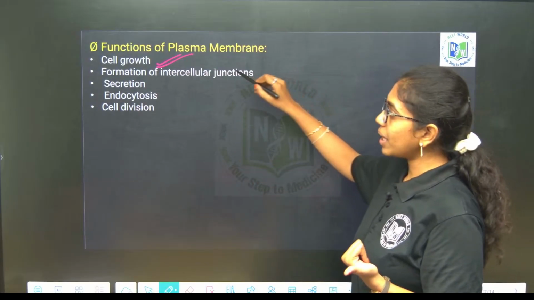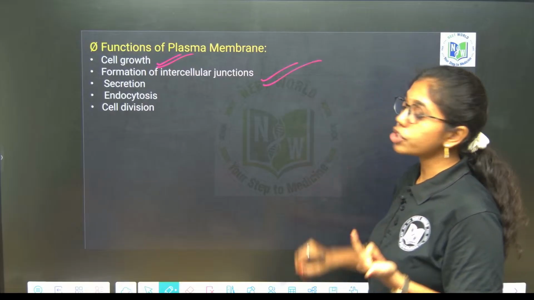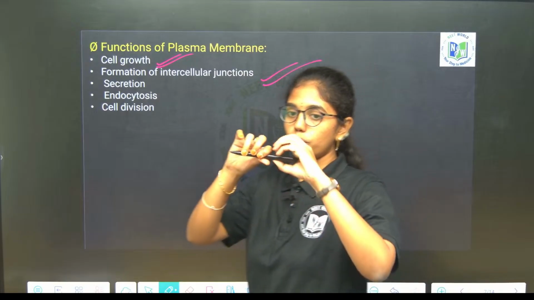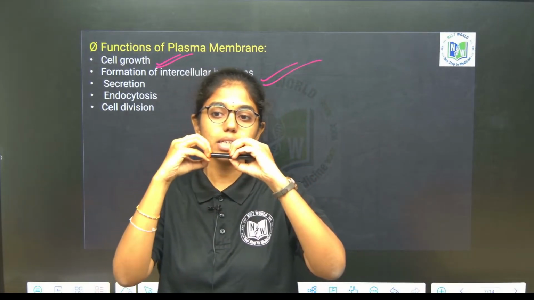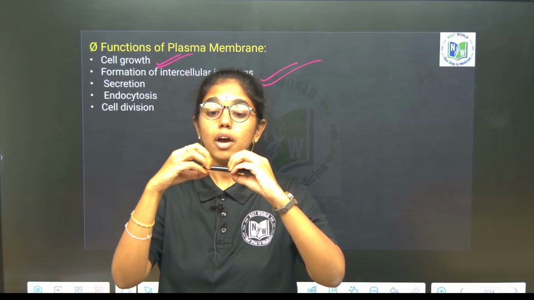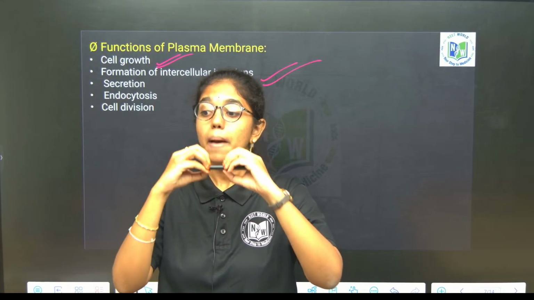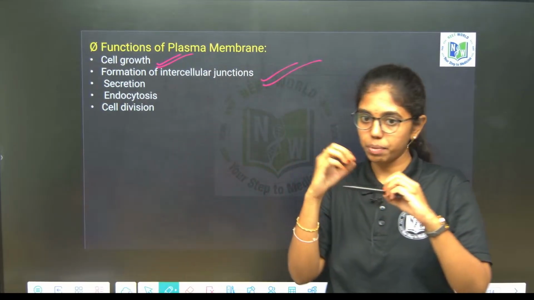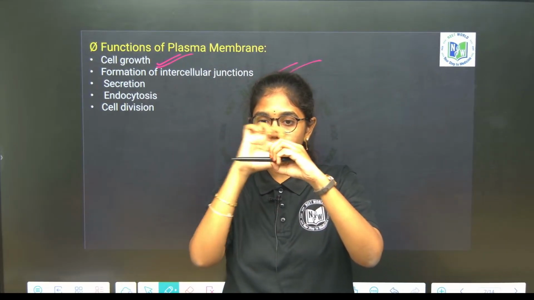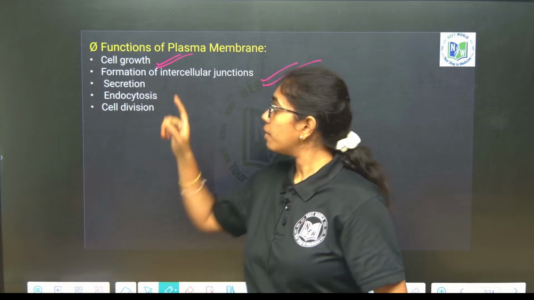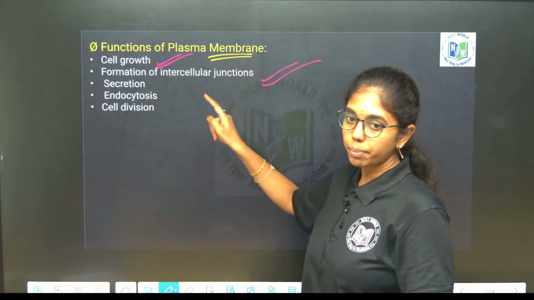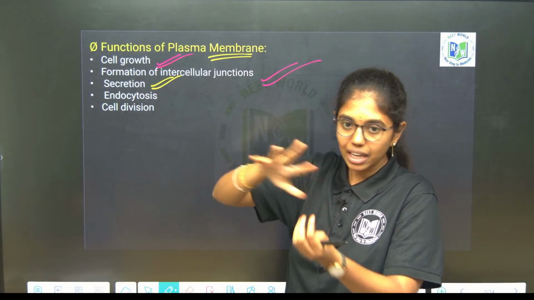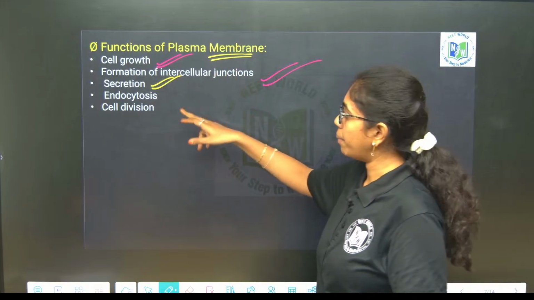So the plasma membrane is involved in cell growth, then formation of intercellular junctions. Intercellular junctions, I already told you, plasmodesmata will connect the cytoplasm of two plant cells. For those plasmodesmatal connections, pits are present in the cell wall. From those pit fields only, plasmodesmatal connections will happen, which are aided by what? Plasma membrane. Then secretions. What are the secretions produced by the cell? They are produced from what? Cell membrane.